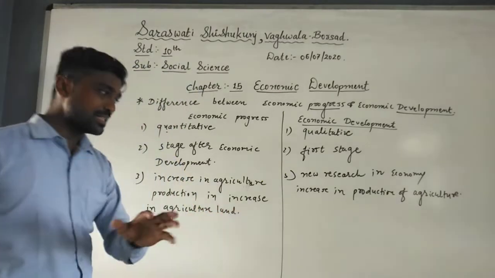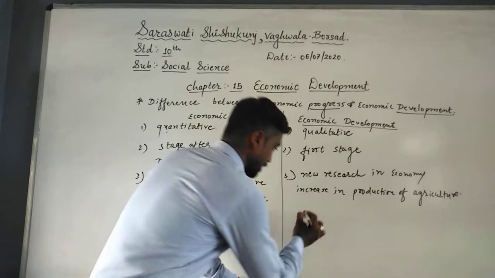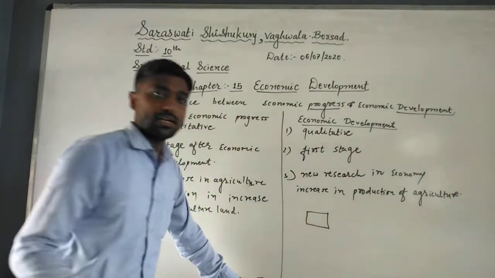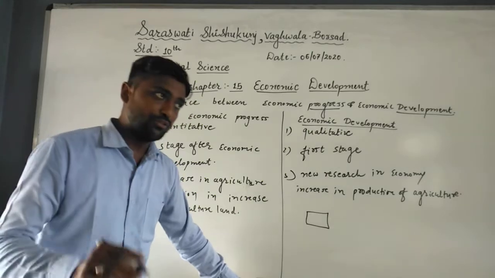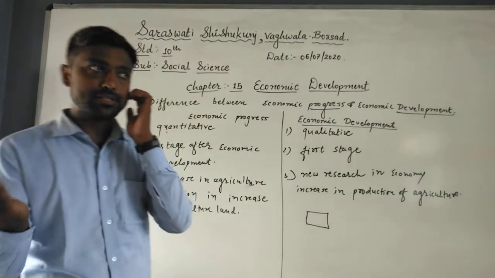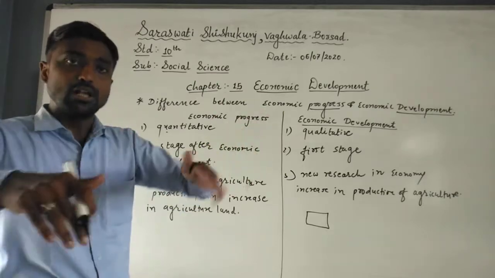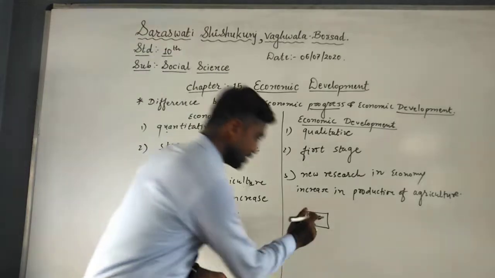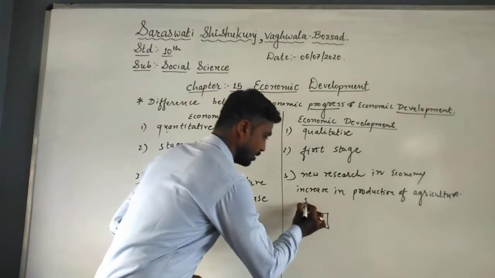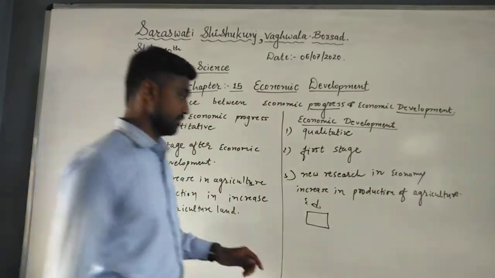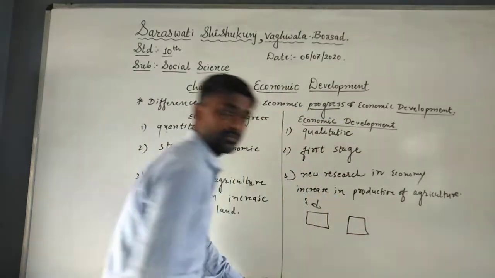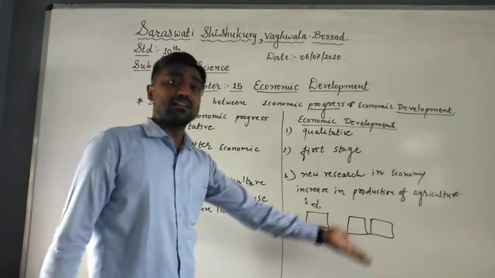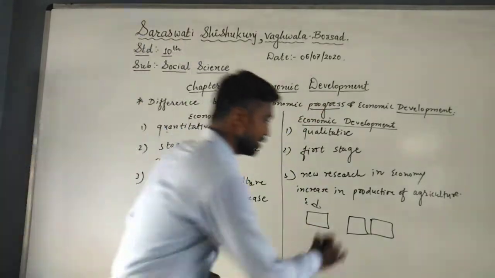Now students, you just see that, for example, if I have one piece of land and in that piece of land I have shown wheat. Through that wheat I will be using hybrid seeds, tractors, or other technology, new research will be added, chemical fertilizer, and I increase the agriculture production. It is called economic development. Understood? But if I have a piece of land and I purchase another land, and I increase the agriculture production, that is why it is called economic progress.